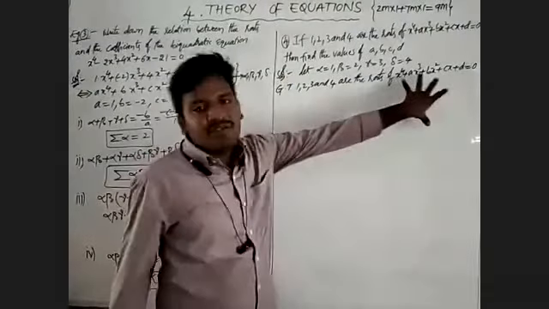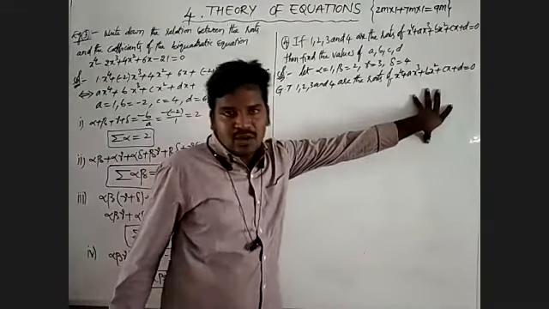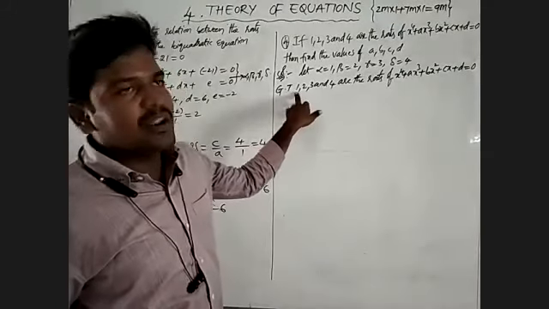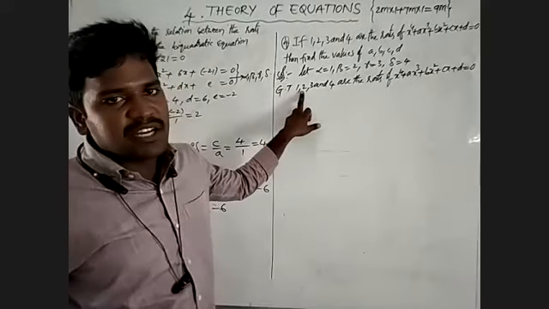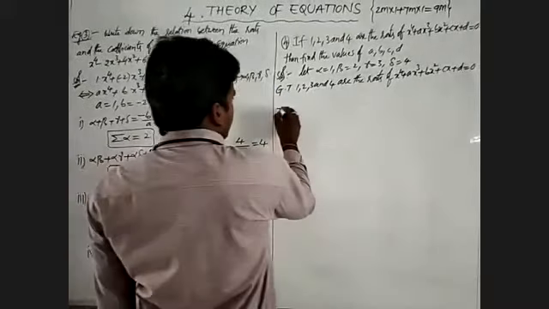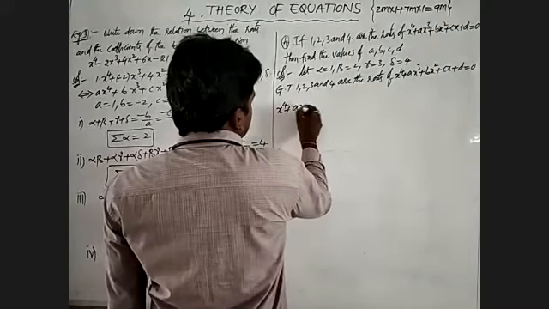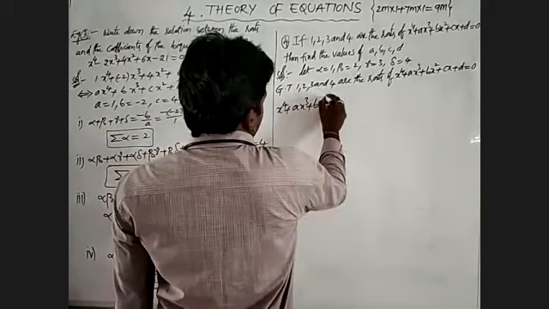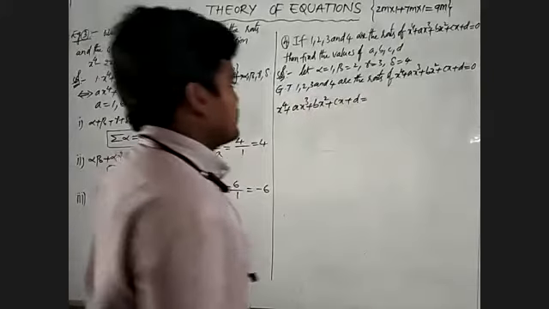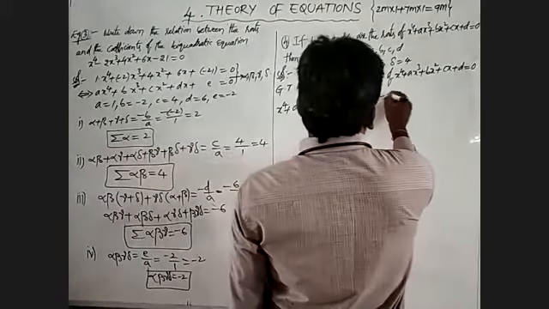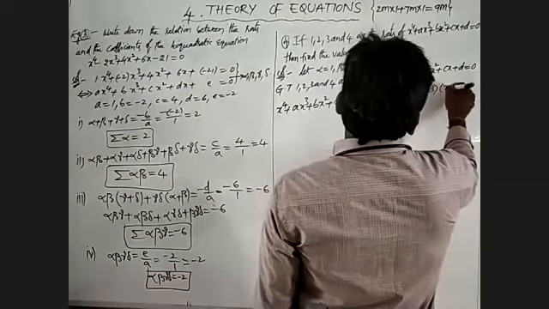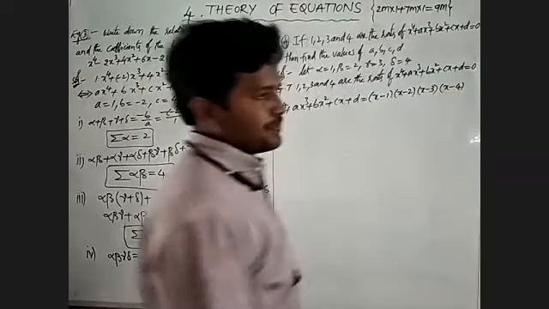Since they are the roots of the given equation, I will write it as x minus alpha into x minus beta into x minus gamma into x minus delta. That is x power 4 plus ax cube plus bx square plus cx plus d is equal to x minus 1 into x minus 2 into x minus 3 into x minus 4.